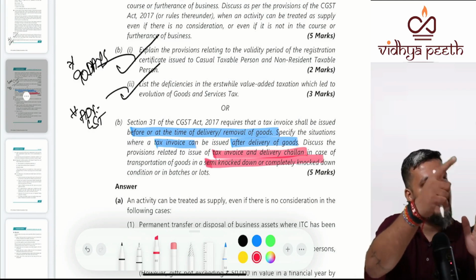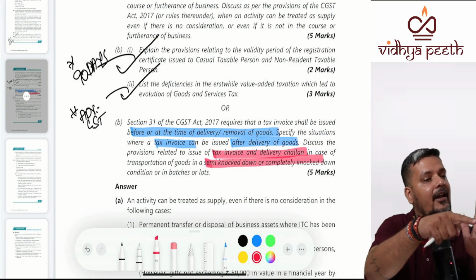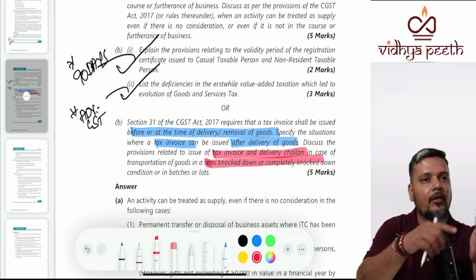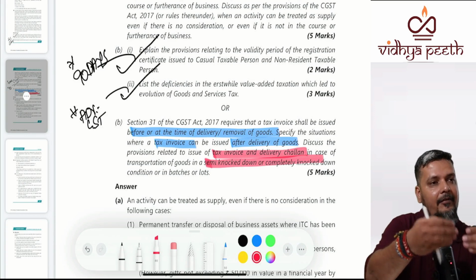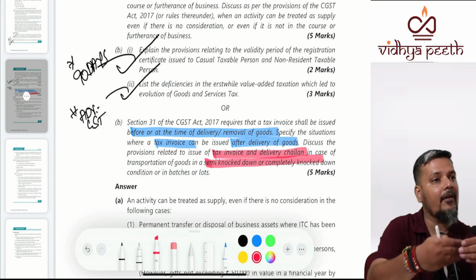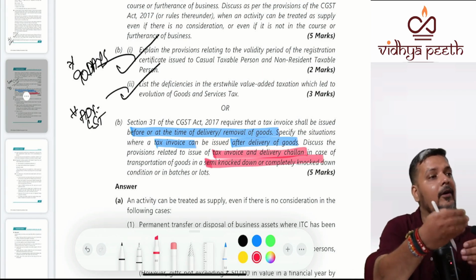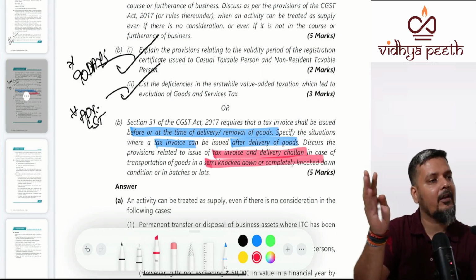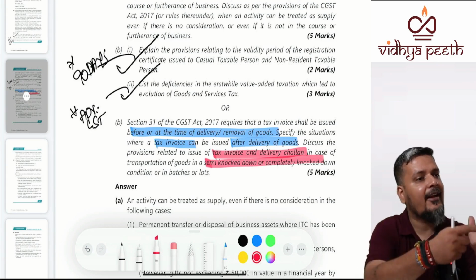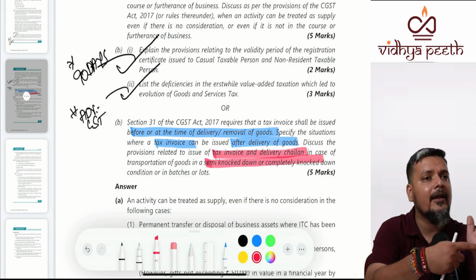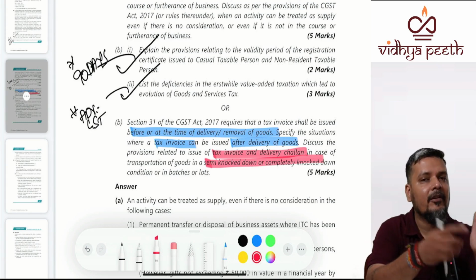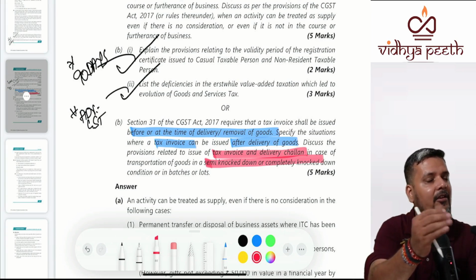For the first lorry, there will be a delivery challan and the corresponding e-way bill. So for every lorry, there will be a DC along with e-way bill corresponding only to 10 crores. Entire value is 100 crores. Invoice you already generated, but that 100 crores cannot go along with the truck because that one truck contains only 10 crores. So you will generate DC.